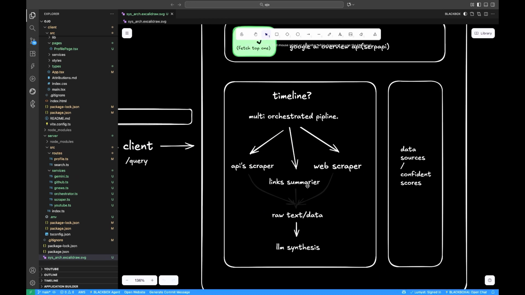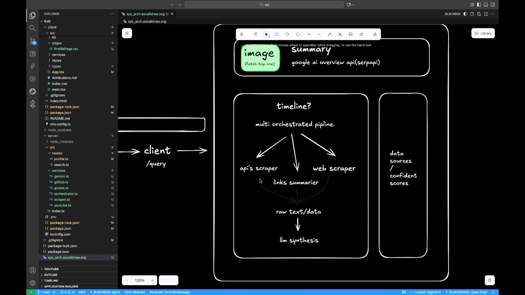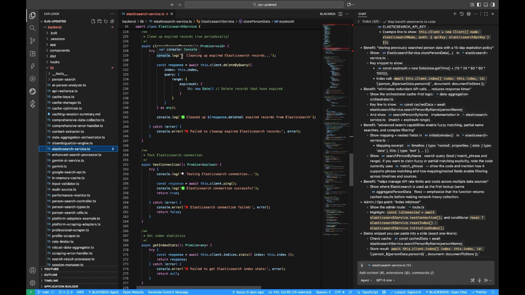So why is it like that? We have a multi-orchestrated pipeline where the user is being searched over the internet through API scrapers, link summarizers, and web scrapers, and it collects all the information about the person in raw text and data, which is then used by an LLM to synthesize it in chronological order, and everything will be pictured here in the data sources, and then cleans it up.